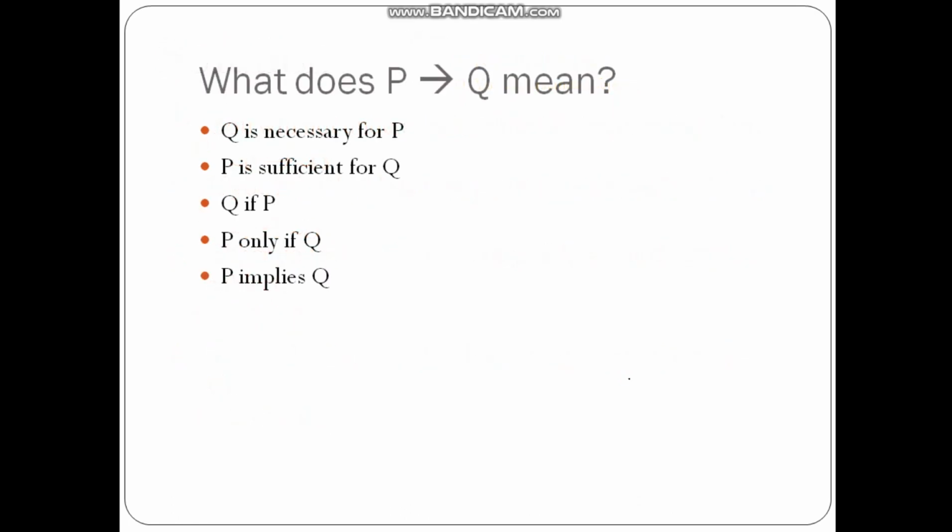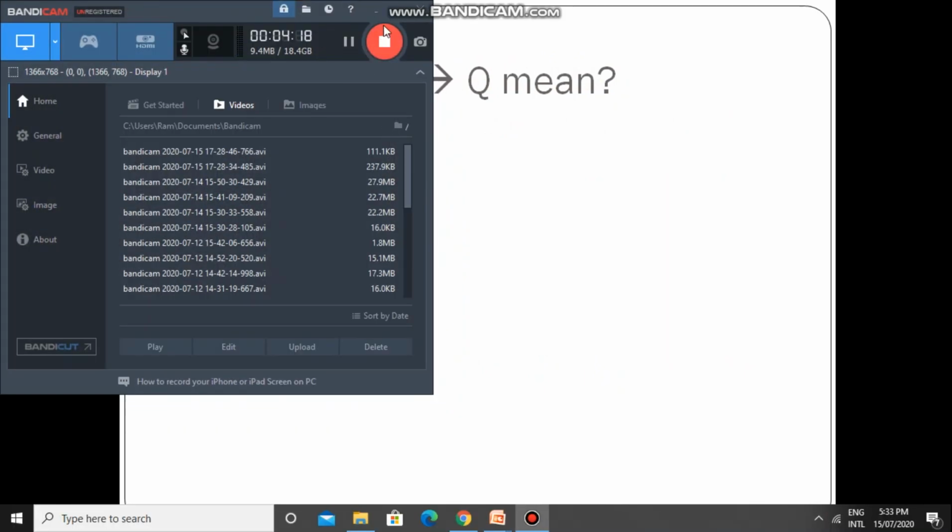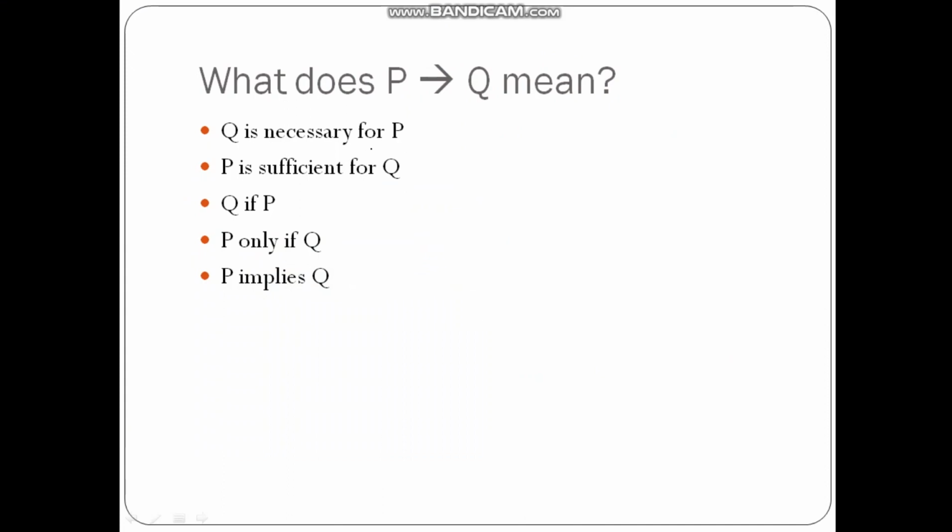Moving ahead, what does P implies Q mean exactly? Q is necessary for P. What does this mean? In order that P holds, Q is always necessary. You can see the truth table of P implies Q. If P is true, true, false, false, and Q is true, false, true, false, this will be our truth table. So here what we find is P implies Q is true, false, true, true.